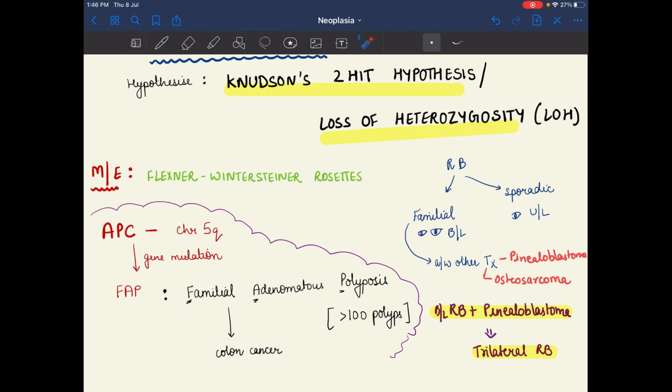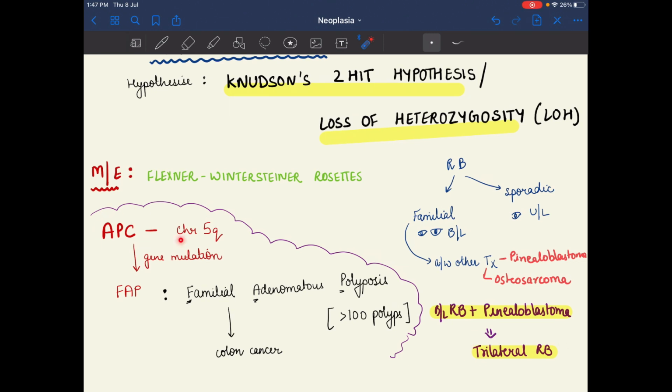In the familial, both eyes are involved, that is bilateral, and in sporadic, only one eye is involved, that is unilateral. It is associated with other tumors, that is pinealoblastoma and osteosarcoma. There is also trilateral retinoblastoma: bilateral familial retinoblastoma plus pinealoblastoma is known as trilateral retinoblastoma.